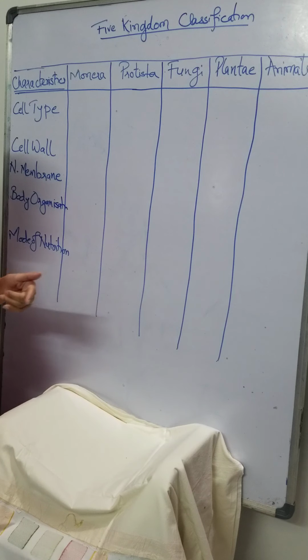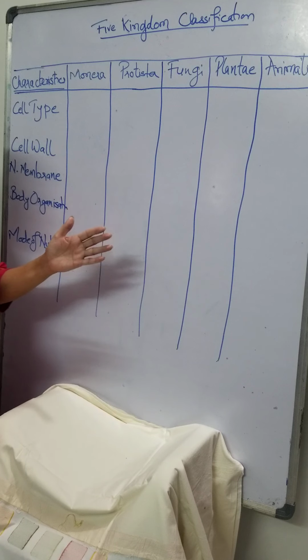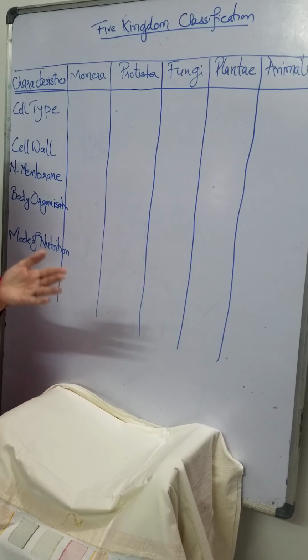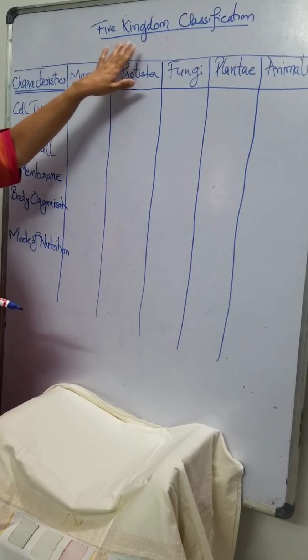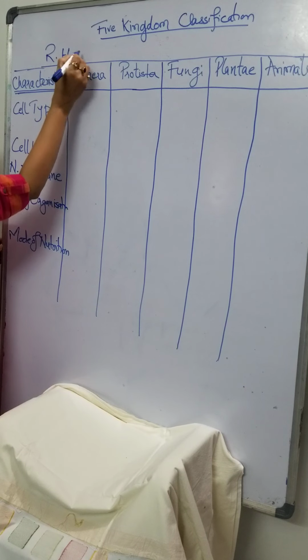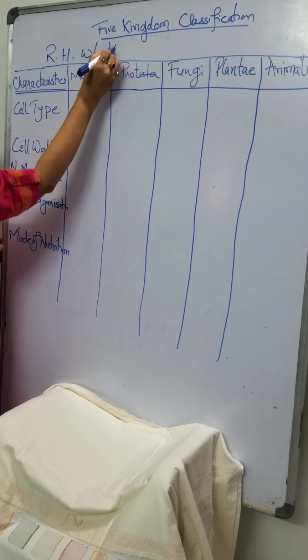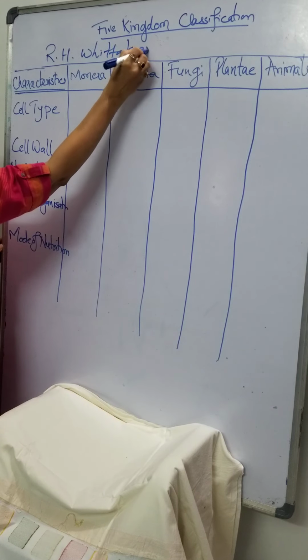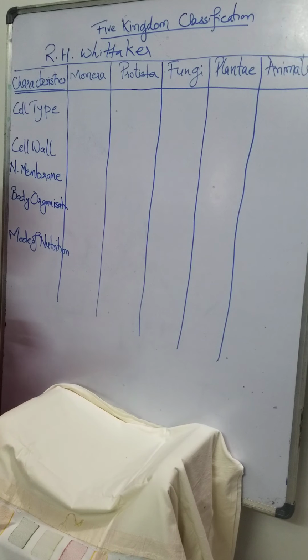His criteria was the presence or absence of the cell wall. So he did not take into account the bacteria, the fungus. All these organisms were grouped under Plantae, which was again not a very definite or a good classification. Then five kingdom classification was proposed by R.H. Whitaker in 1969. Okay, so what did he propose?